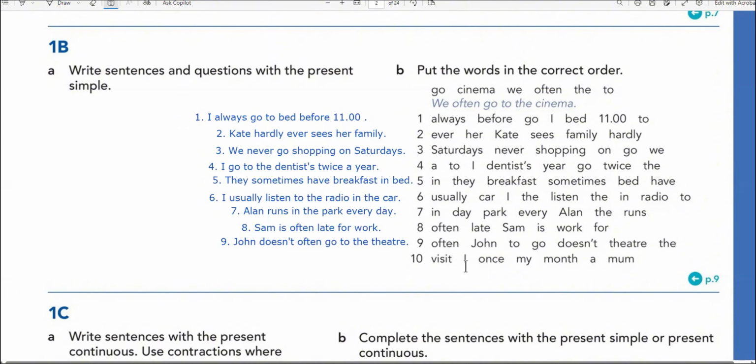Okay, 10. Visit I once, my month, a mom. So I visit my mom once a month.